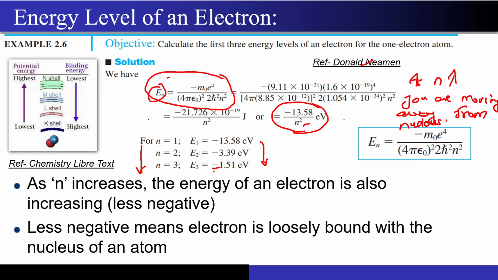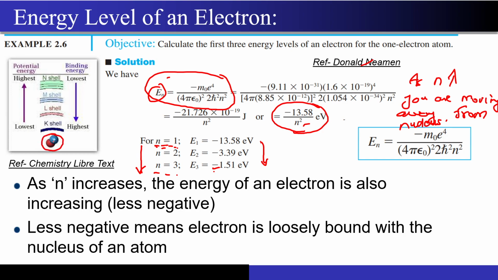So that's why n equal to 1 is the shell which is very close to the nucleus, and that is why it has the highest binding for that particular electron. For n equal to 3, the number is almost 13 times less negative. That means this electron is not as tightly bound compared to the electron in the n equal to 1 shell. You just need to understand that less negative means the electron is loosely bound. And to understand it, I have drawn some shells over here. This is the nucleus that you have.